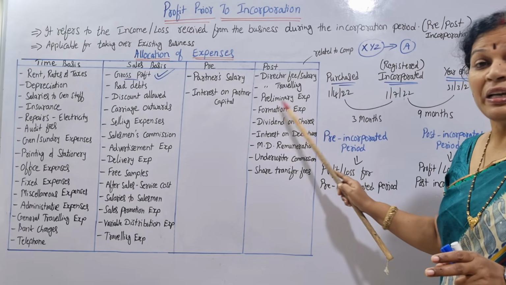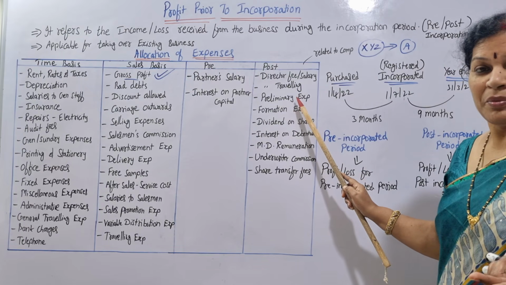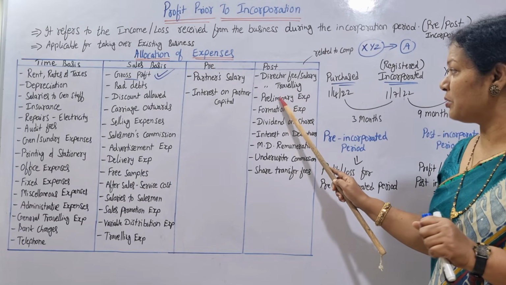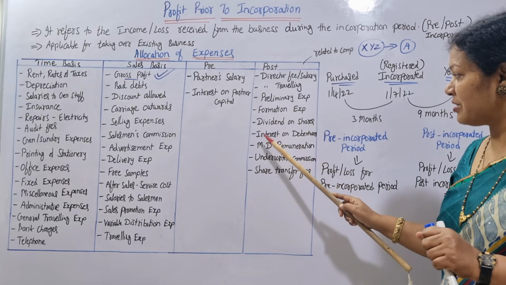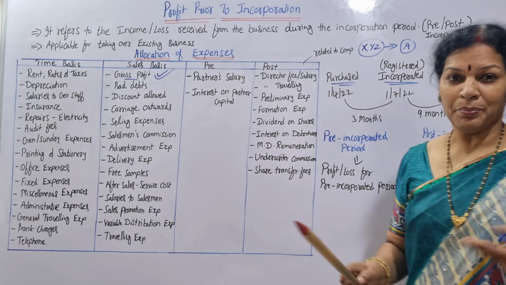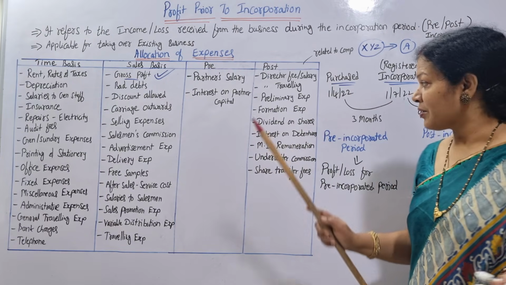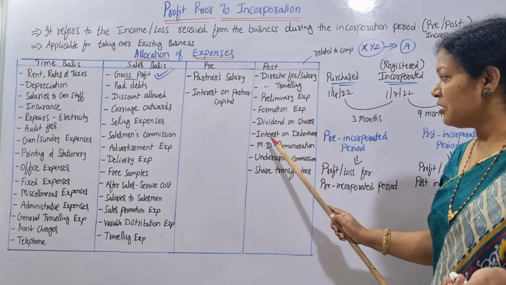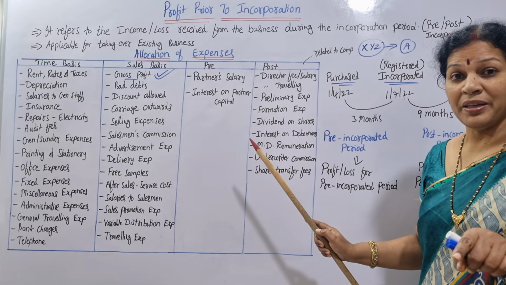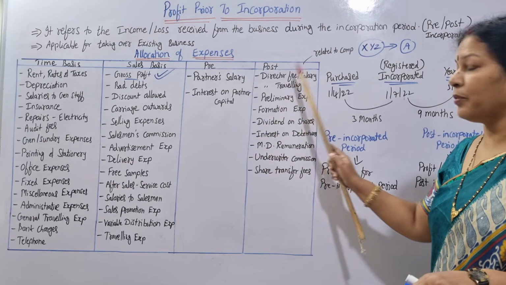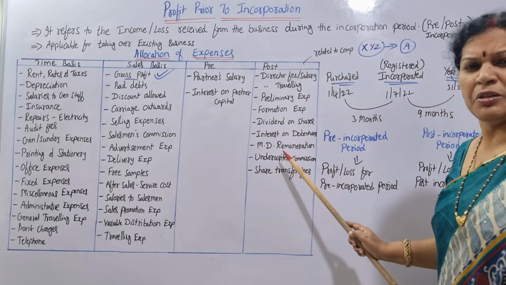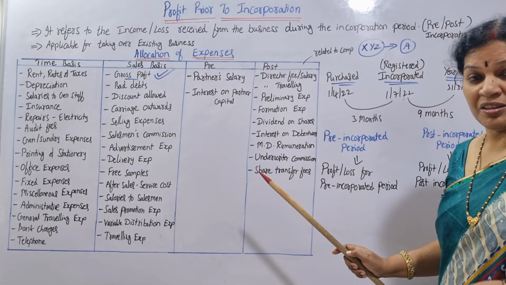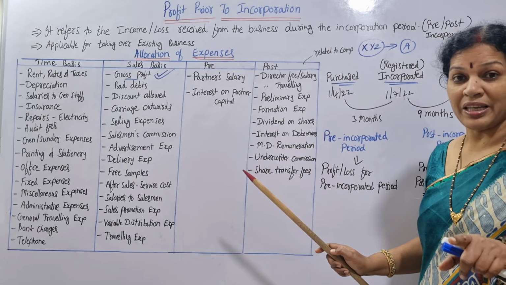Formation expenses, preliminary expenses, while acquiring the company, there you have to spend something, so that is preliminary expenses, formation expenses. And dividend on shares, the company has to pay the dividend. And interest is also on debentures. Dividend on shares, interest on debentures, these two the company has to pay, that is why they come under the post. Okay.